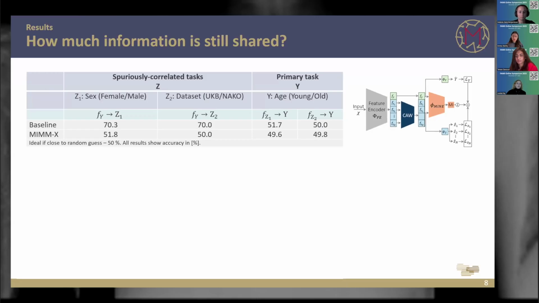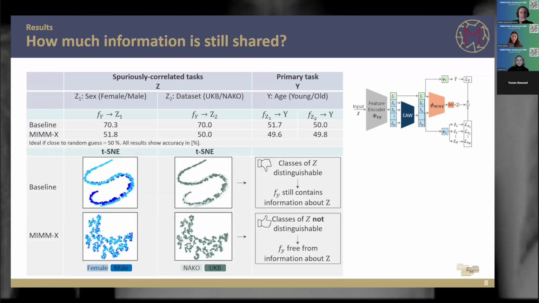This was also kind of expected, because we didn't expect that the FZ vector learns more complex features. So the shortcut was only over the spurious correlated task, and we do not have any information about the primary task in this feature subvector of the spurious correlated task.